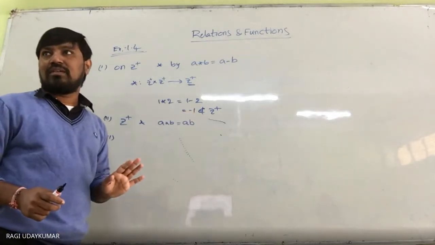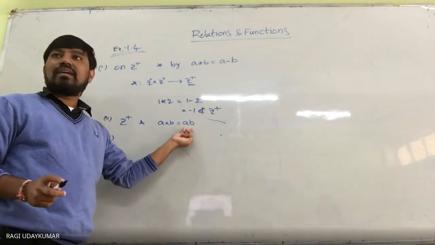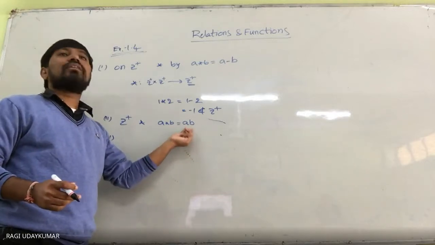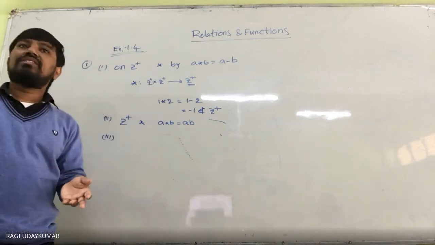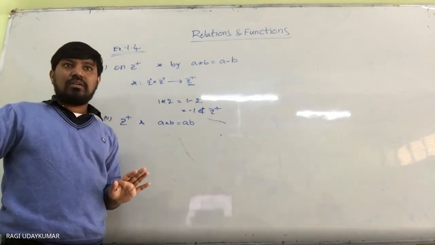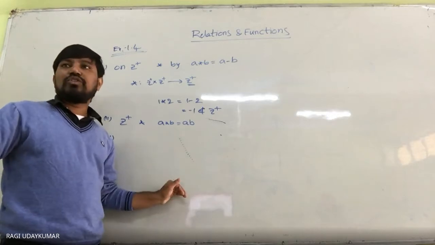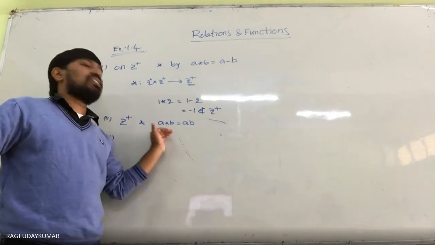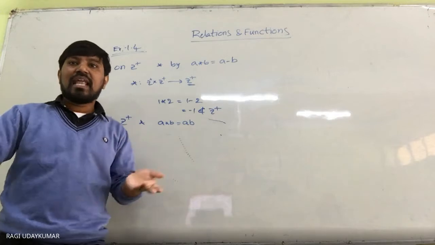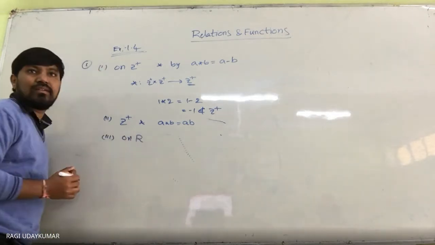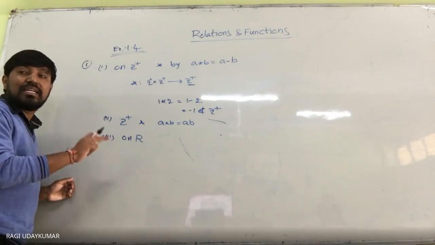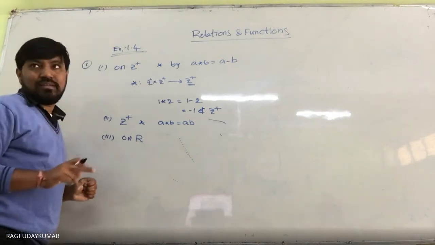One statement you can write is that the product of any two positive integers is again a positive integer. So since the product of any two positive integers is again a positive integer, this is a binary operation. Like that, the third question is given on the set of real numbers, defined on R cross R to R.